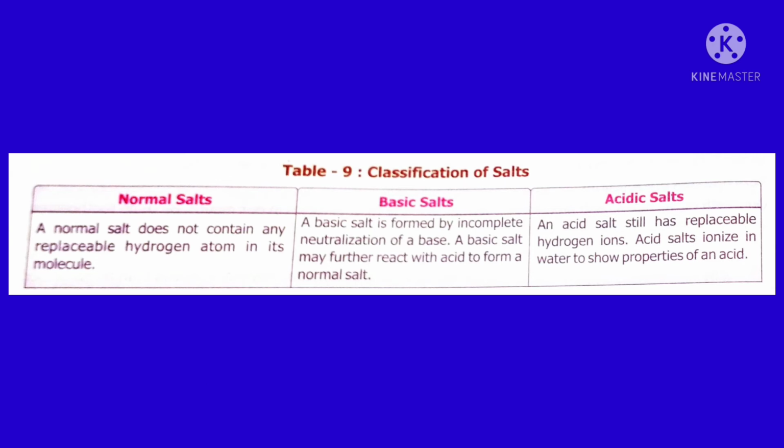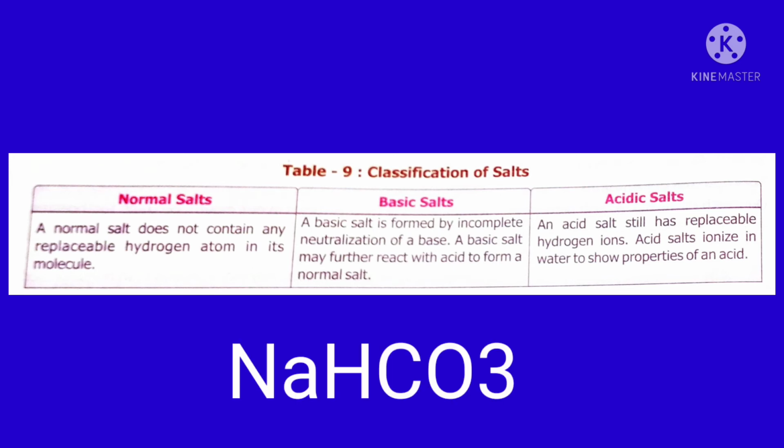And in the next type of salt, the acidic salt, between metal and non-metal, you will have one hydrogen ion. For example, sodium carbonate Na2CO3; between the metal and non-metal a hydrogen is present, NaHCO3. So hydrogen is present in between the metal and non-metal. Such a salt is called an acidic salt. They show acidic behavior. On adding water, they will produce hydrogen ions. So they react with the base.